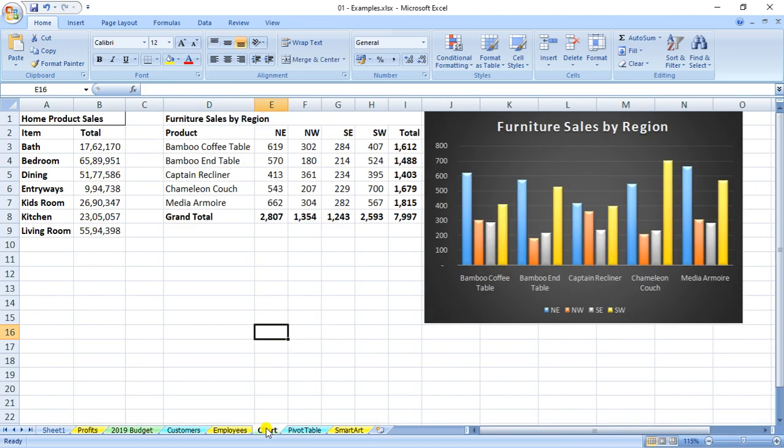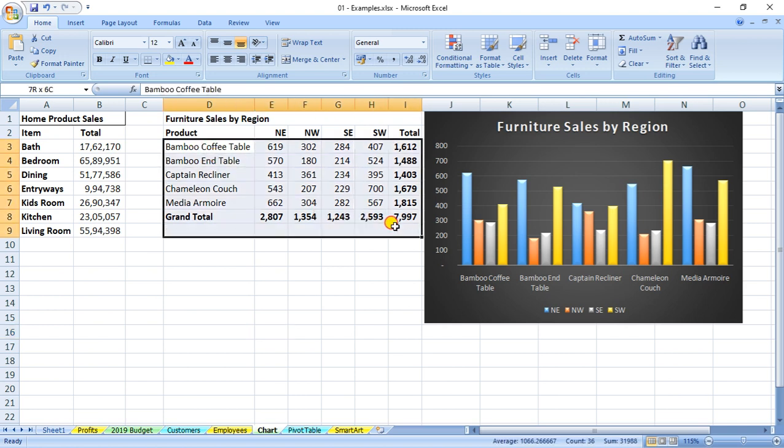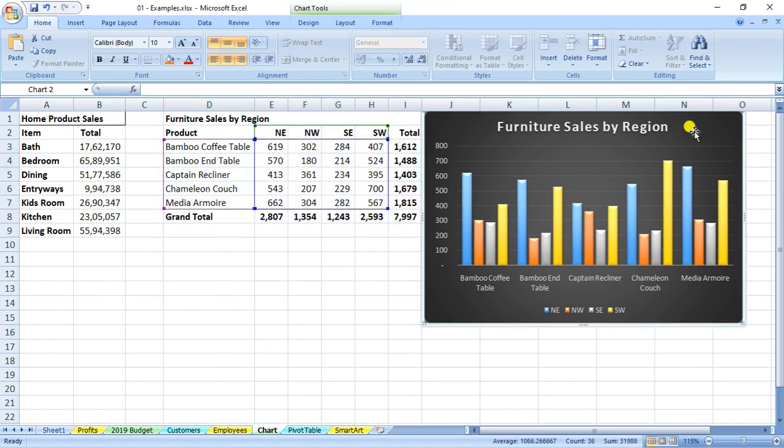If you come to the chart sheet, in the chart sheet we are presenting the data in such a manner that it is easy to understand and easy to present. If you see, we have given the data category wise, and in the same manner we're putting it in a chart so that it is easy to understand and present.